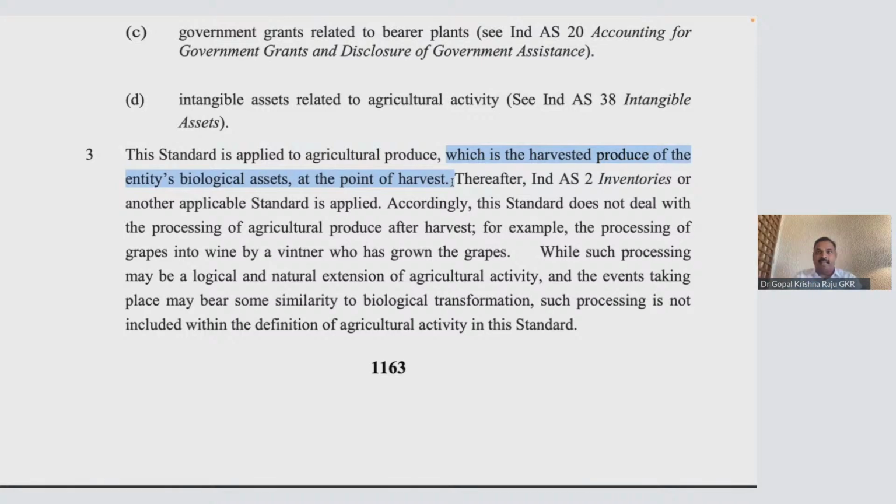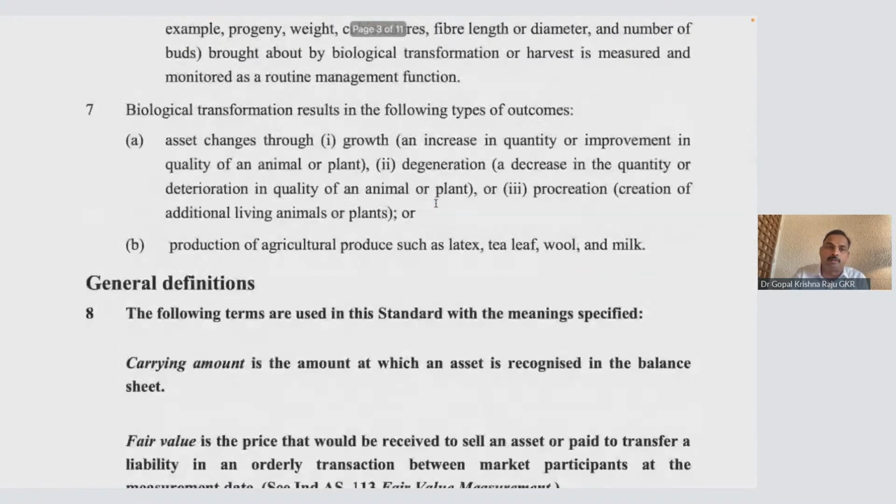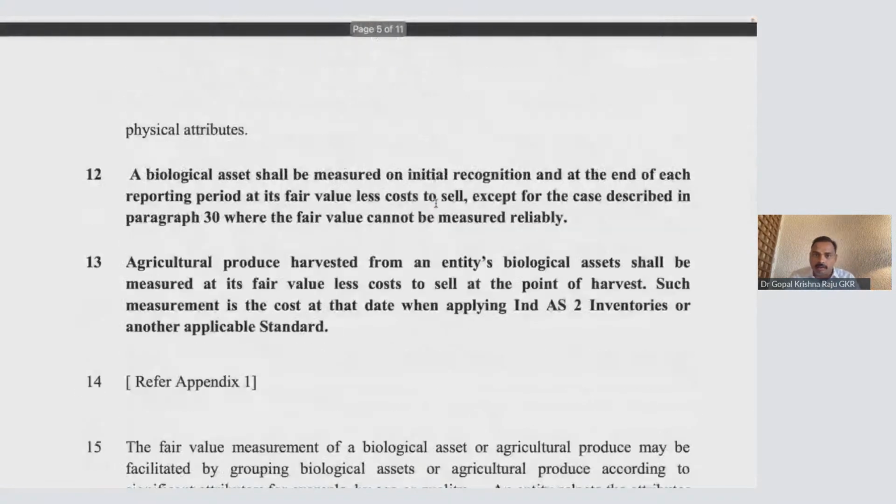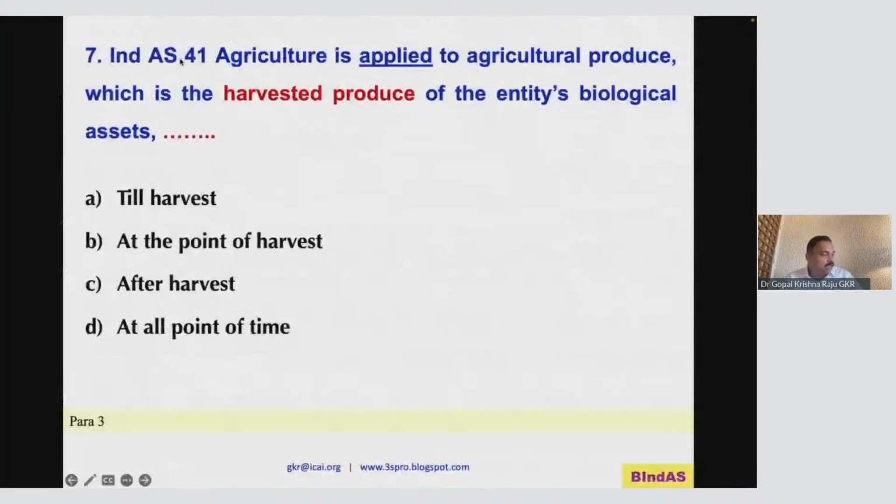After that, IndAS 2. At the point of harvest, IndAS 41 is applicable. Thereafter, you are going to sell that asset. Okay, you are going to sell that. Thereafter, IndAS 2 will be applicable. So this is the paragraph that is again repeated in para number 13 also, which I just now explained. This is para number 13. Yes. So now answer this question. IndAS 41 agriculture is applied to agricultural produce, which is the harvested produce. Till harvest, no. After harvest, no. At all points of time, no. It is not applicable.